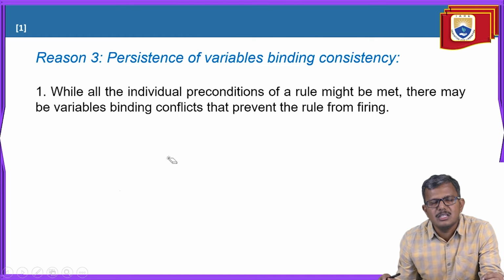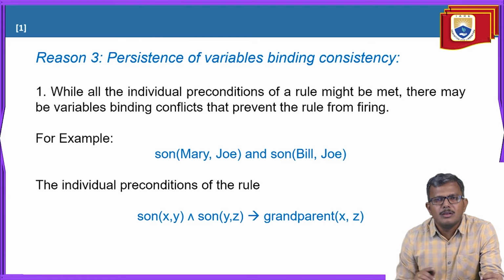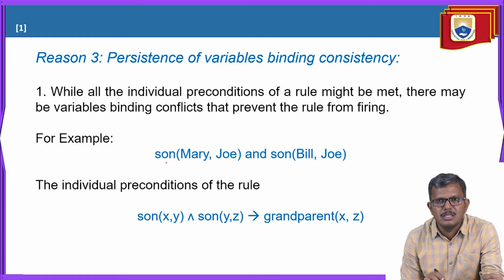Okay, it is just an example to make you understand the conflict. But actually in rules the sentences will not be that simple. We will try to take an example. So what is the example here? See, we are talking about a predicate son. Who is son? Mary. Mary is a son of some Joe, or Joe is a son of Mary. It is up to you how you represent it.